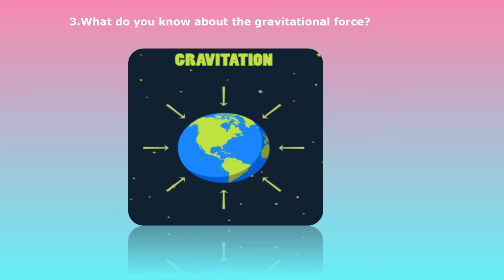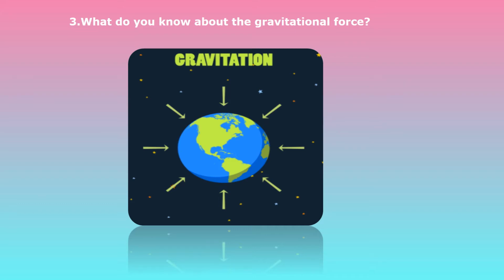Now, next question. What do you know about the gravitational force? Children, we have seen in the previous standard that the gravitational force is a universal force and it acts not only between two objects on the earth but also between any two objects in the universe.